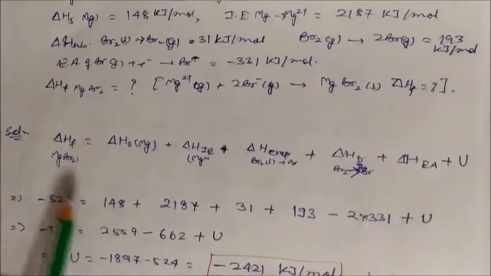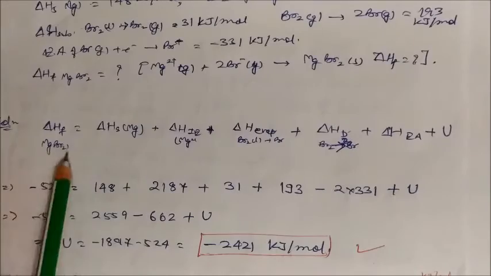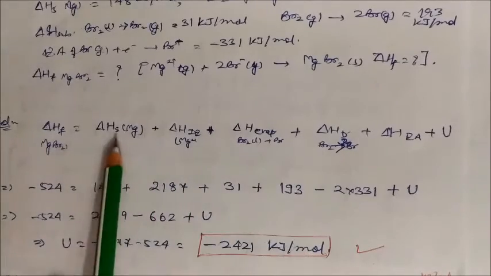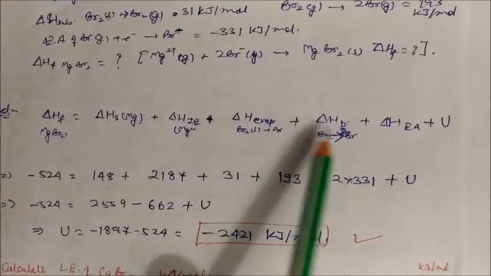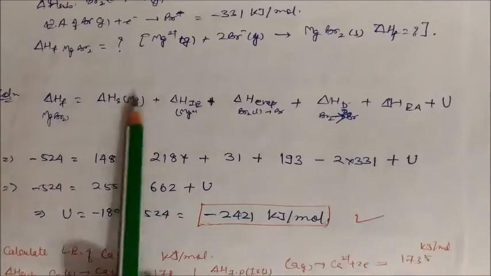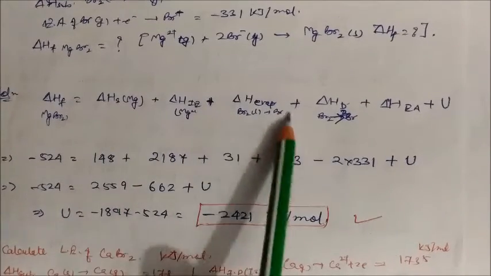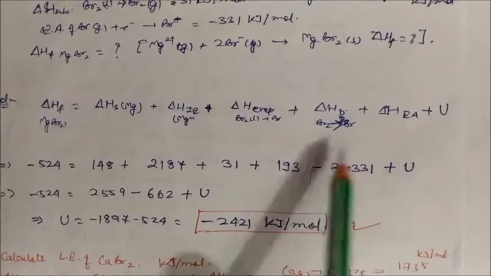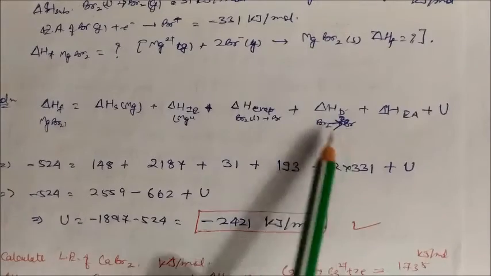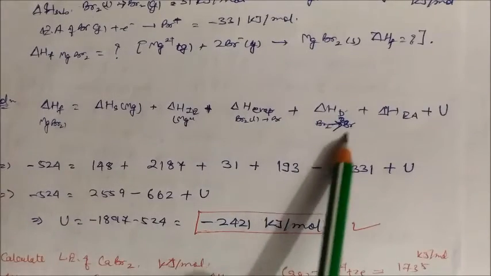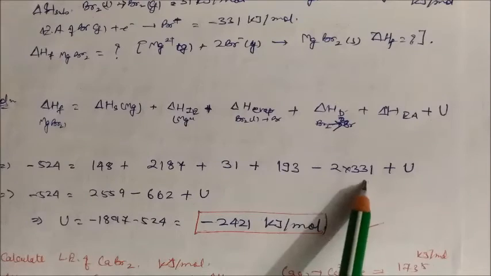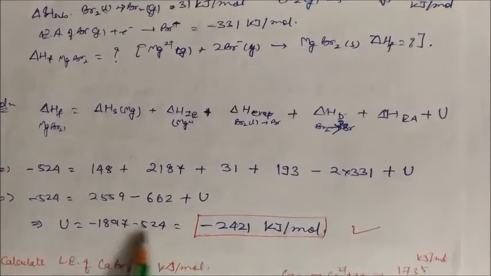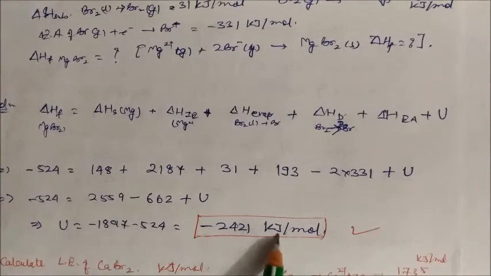So it is the same. Write the heat of formation of magnesium bromide, and the formula is: sublimation, ionization energy, evaporation, dissociation, electron affinity, and U. Put in the values. Evaporation is given, bromine dissociation is 193, minus 2 into 331, because Br2 is converted to Br, and magnesium bromide requires 2 Br. So for 2 Br, 2 into 331, plus U. On solving you will get U equal to minus 2421 kilojoule per mole. This means the formation is possible because of the negative value of U.